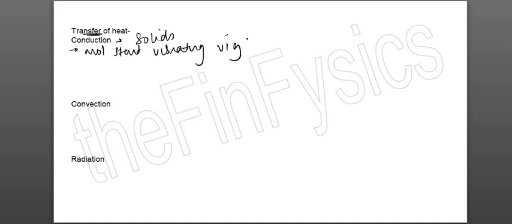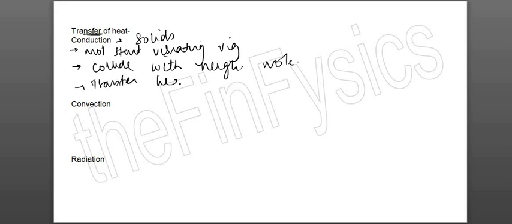Okay, vigorously. Very important. बच्चे सिर्फ molecule start vibrating लिख देते हैं, which is wrong. So you have to write molecule start vibrating vigorously, or you write that there is an increase in vibration of molecules. Okay, you have to show that the vibration is increasing. Second point is, since it is vibrating more vigorously, to a greater extent, they collide with the neighboring molecules. Okay, and when they collide with the neighboring molecules, they transfer heat.